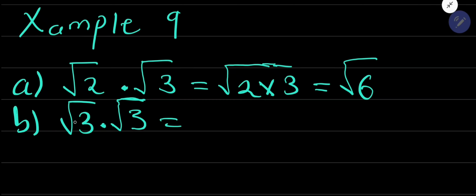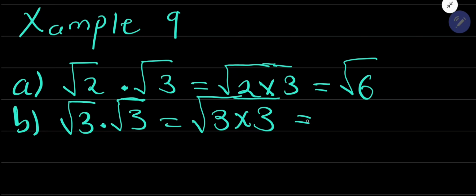But now, once we apply the law of surds that we have learned above, you will say that root 3 times root 3 is the same as the root of 3 times 3. Because they are the same root, you can take one root and put the numbers under it. Then you notice that will give you the root of 9.